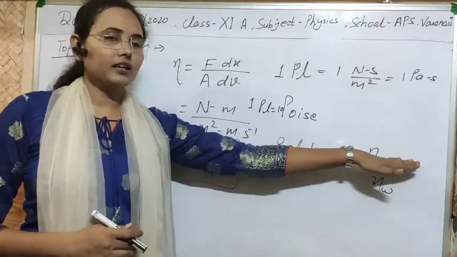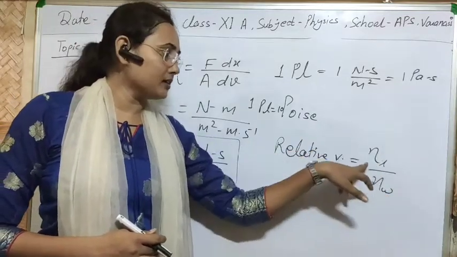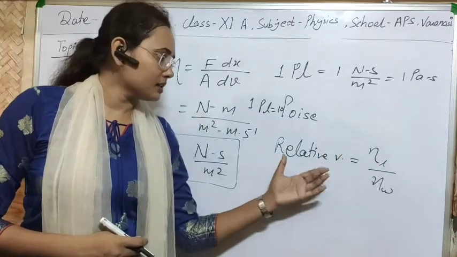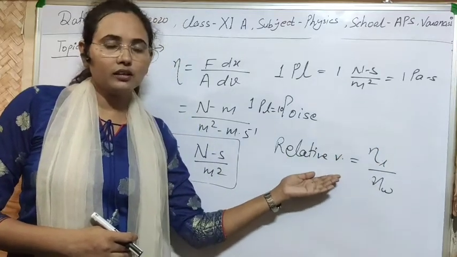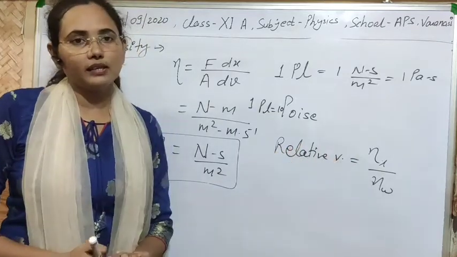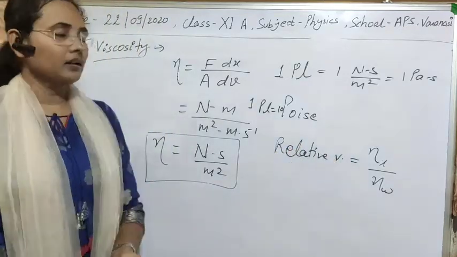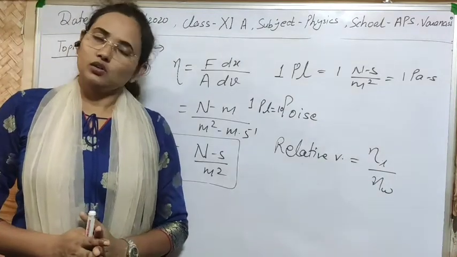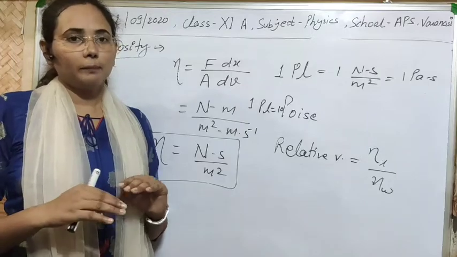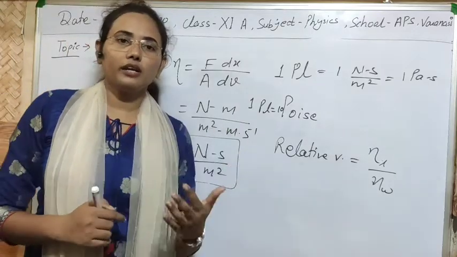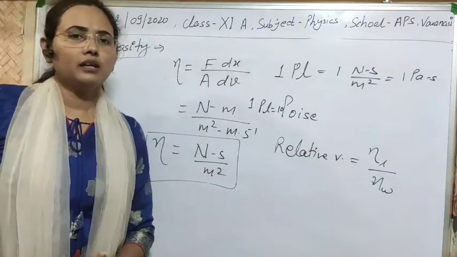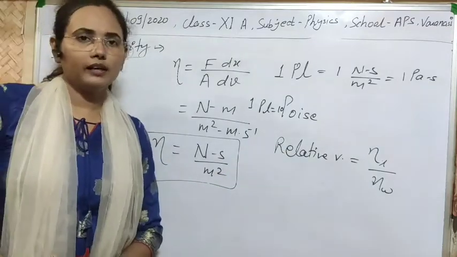In the same way, we can compare if we take blood as an example of a liquid. After calculating this relative viscosity, you will get a value, a positive value, and that will tell us that blood is more viscous than water. So you can easily relate the viscosity of a liquid with the viscosity of water in the same manner as we do with relative density.